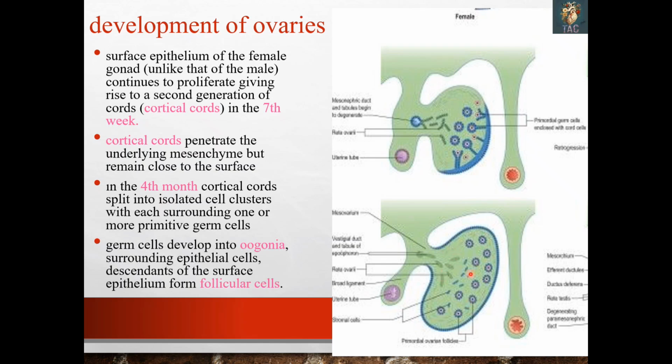In the medullary region you can see the mesonephros, mesonephric mesenchyme and angiogenic mesenchyme. It will form the medulla of the ovaries, and the remnant of the mesonephric system is the rete ovarii, which is present over here. Connective tissue is present in this area which separates the primordial germ cells from the surface epithelium, and this connective tissue is called the tunica albuginea.